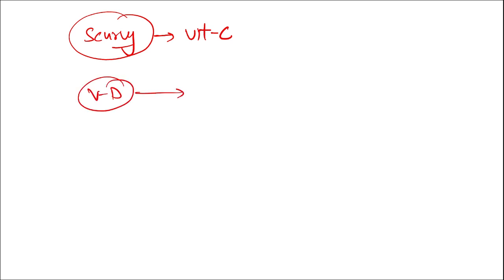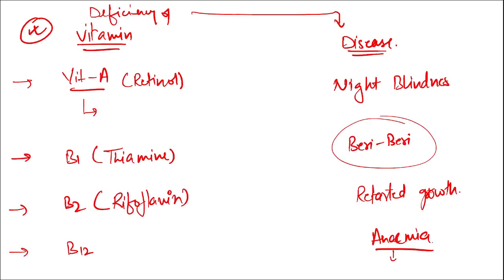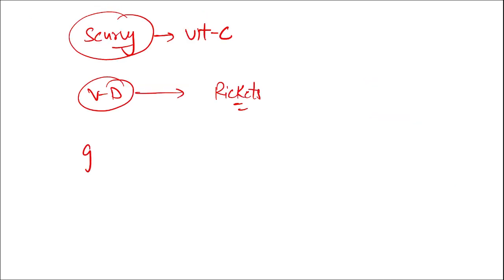Similarly, scurvy is the disease that is caused due to the deficiency of vitamin C. Then if we are talking about vitamin D, the disease that is caused is rickets. Rickets is caused due to vitamin D's deficiency. Anemia is also caused due to the deficiency of iron. Remember this also. Goiter is caused due to the deficiency of iodine.